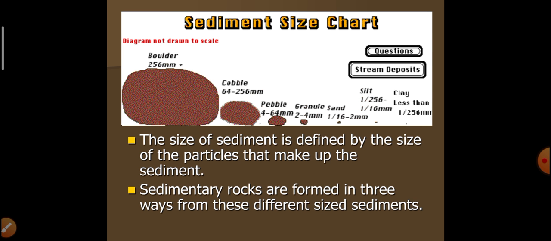Sediment size chart. Sediments are classified on the basis of their size. The size of sediment is defined by the size of particles that make up the sediments. The sedimentary rocks are formed in a different way from these different size sediments.